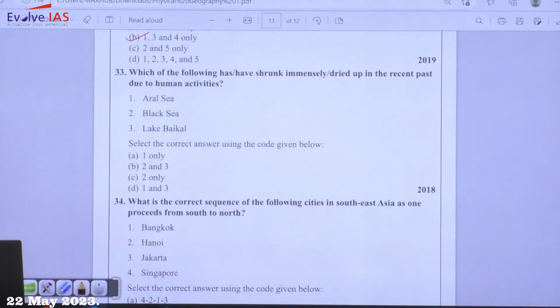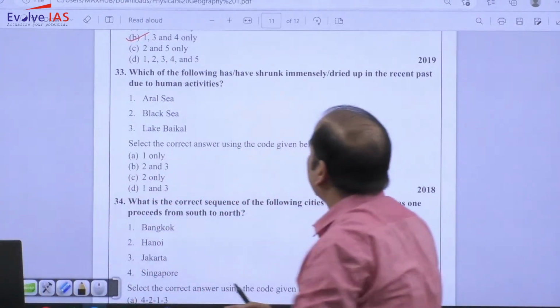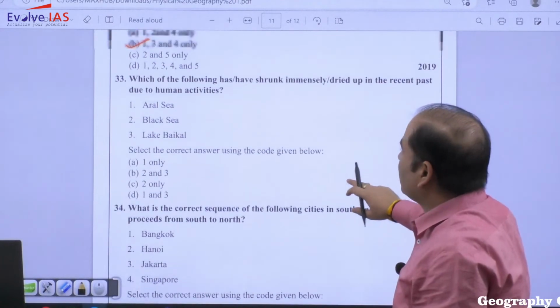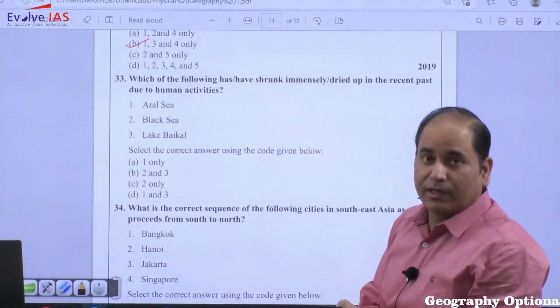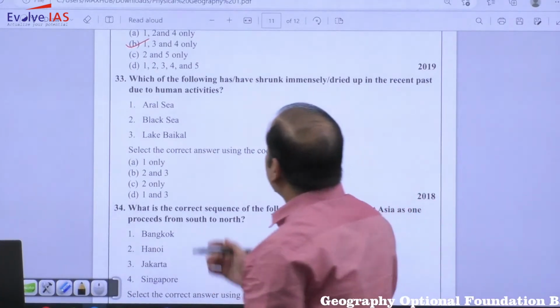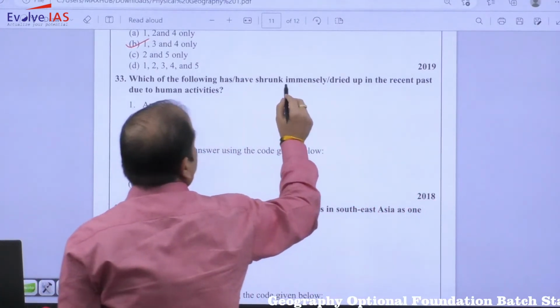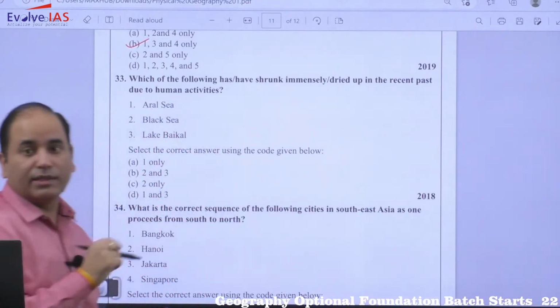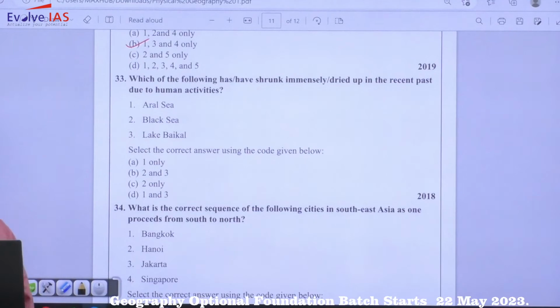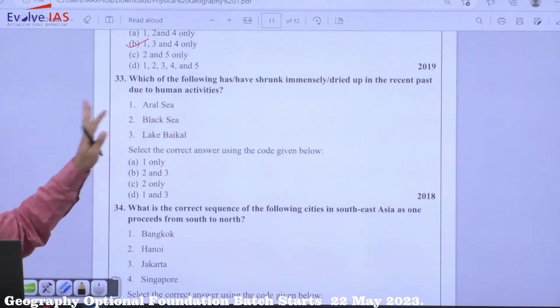2018, which of the following have shrunk immensely, dried up in the recent past due to the human activity? So here you will have, again, this is something which is associated with some current as well as some basic. Aral Sea, Black Sea, Lake. But in this question you need to understand have shrunk immensely. So this immensely term is very important. So they are asking that it has dried up hugely. So hugely dried up, only evidence.